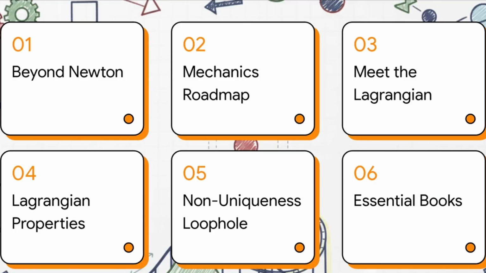Okay, let's dive right into this. Here's our roadmap for today. First, we'll look at moving beyond Newtonian physics, then check out the classical mechanics roadmap. After that, we'll meet the Lagrangian, dive into its properties, explore a really cool non-uniqueness loophole, and finally, wrap up with some essential books for mastery.